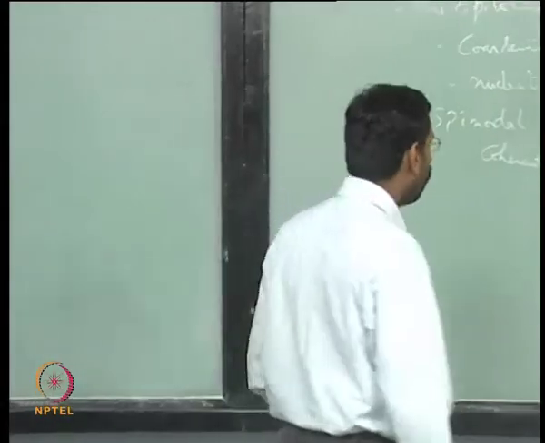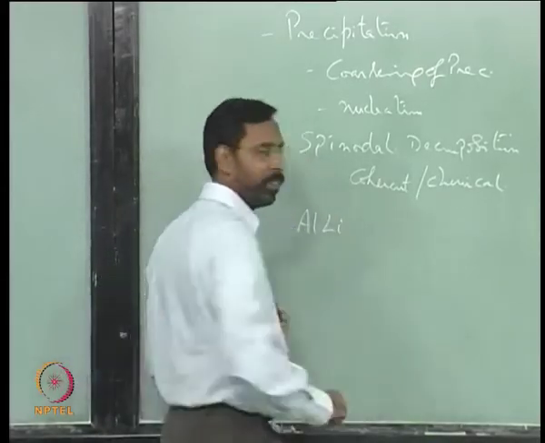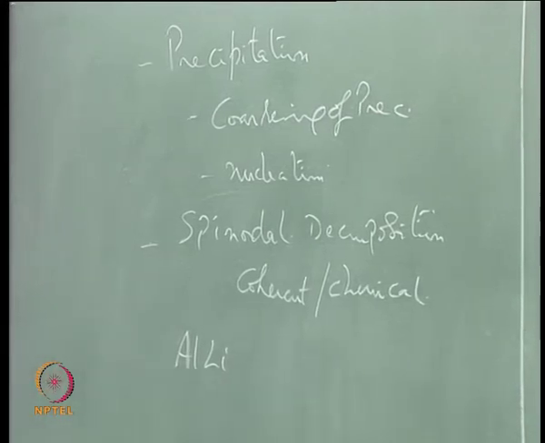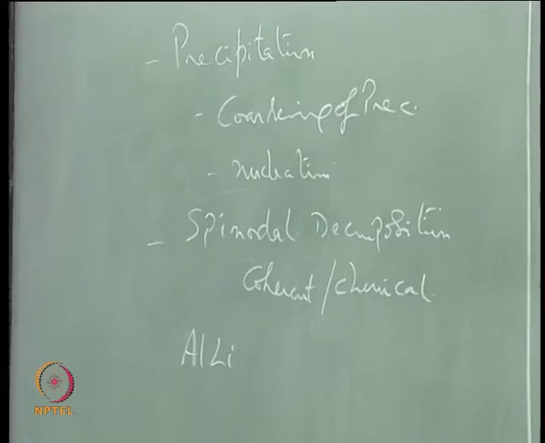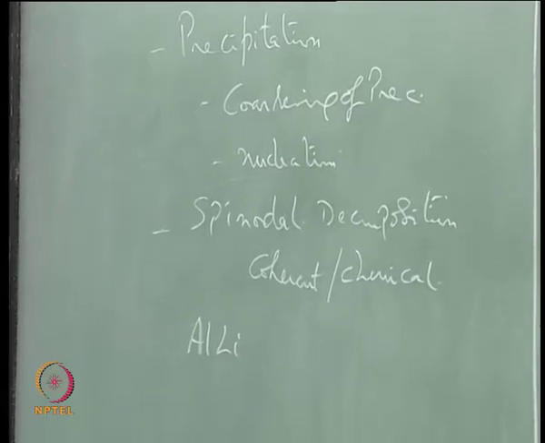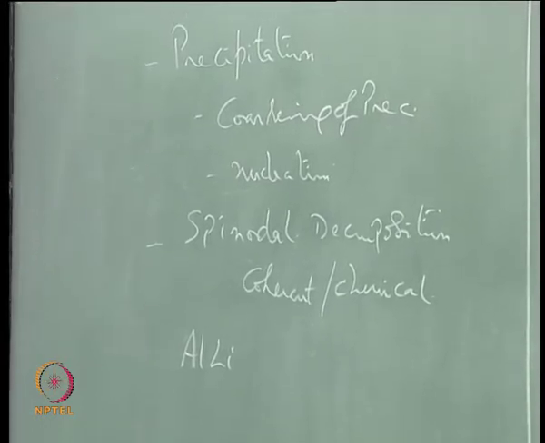If you look at the aluminum lithium phase diagram, you see a phase called AlLi, the stable phase in the aluminum lithium diagram. In fact, a large number of people in the aerospace industries have worked on aluminum lithium to see if they can have a replacement for aluminum copper alloys, so that you can have much lighter ones. But there are problems. The first problem is that lithium, being the lightest metal, has a very small atomic size. First and foremost, lithium is reactive. Handling lithium is not easy. You cannot simply keep lithium outside in the atmosphere. So that is one. But once you put it inside the aluminum, you make an alloy out of it.